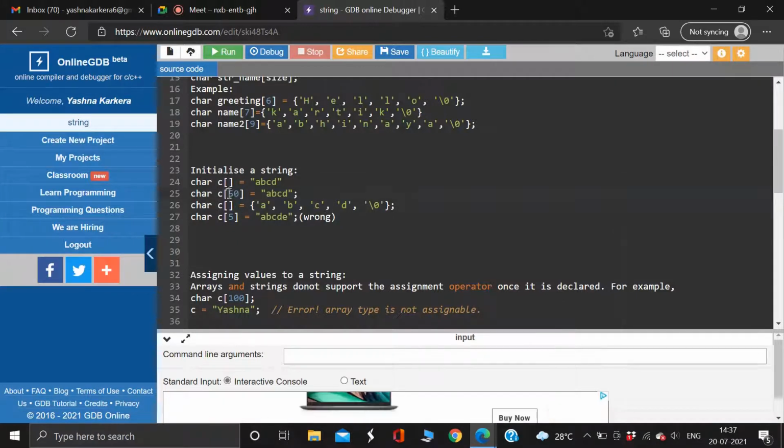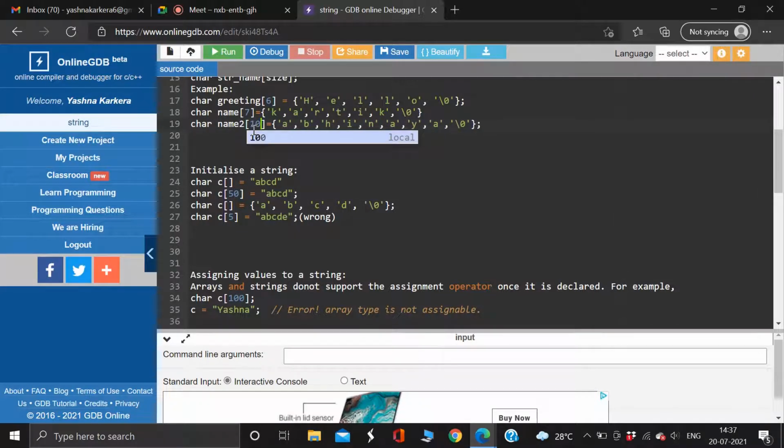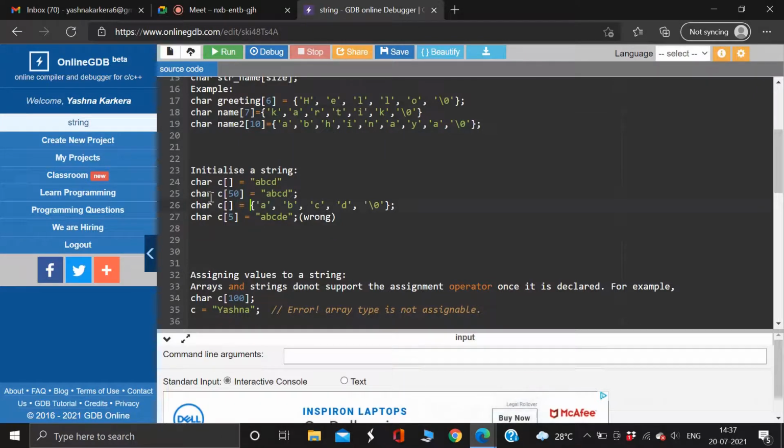When Amar said 10, it was right. I can give 10, I can give 50, I can give 100 also. What it means is that I am giving the string 50 locations, or I could say 50 blocks. And each block should have one character.